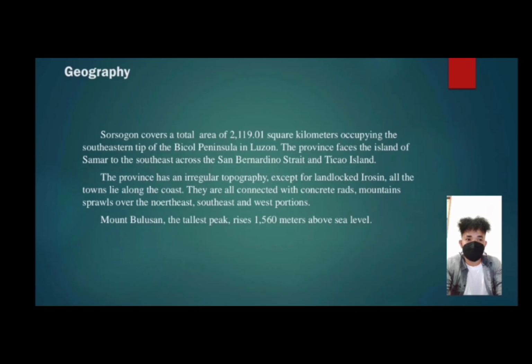Sorsogon covers a total area of 2,119.1 square kilometers, occupying the southeastern tip of the peninsula in Luzon. The province faces the island of Samar southeast across the San Bernardino Strait and Ticao Island. The province has an irregular topography except for the landlocked Irosin. All the towns lie along the coast. They are all connected with concrete roads. Mountains sprawl over the northeast.